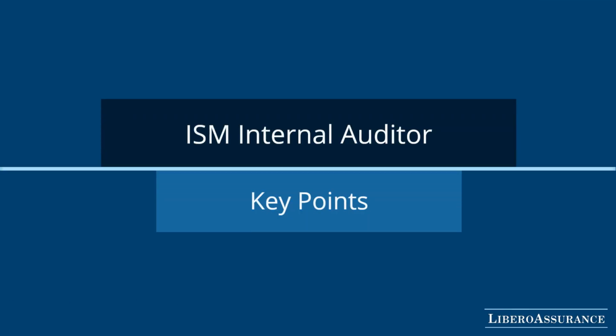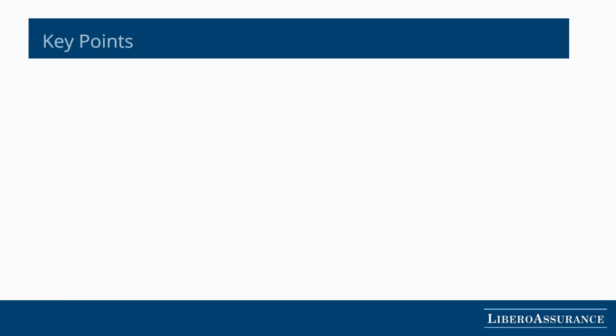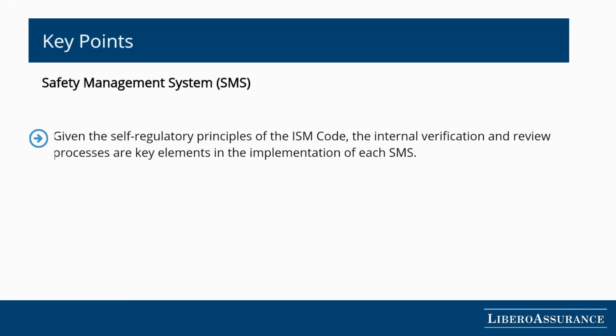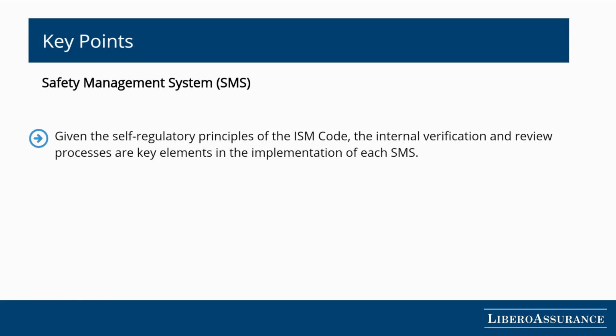Key points. Within the framework of the International Safety Management (ISM) Code, the implementation of an effective safety management system, SMS, relies heavily on internal verification and review processes. These are essential elements of the code's self-regulatory principles.